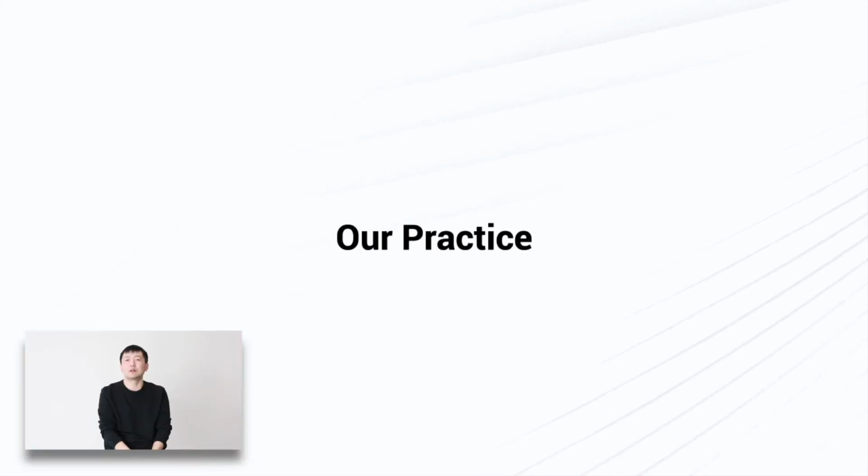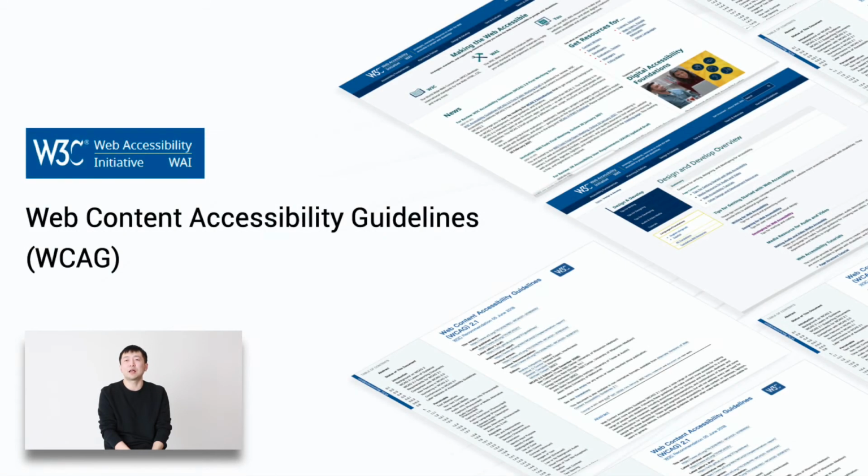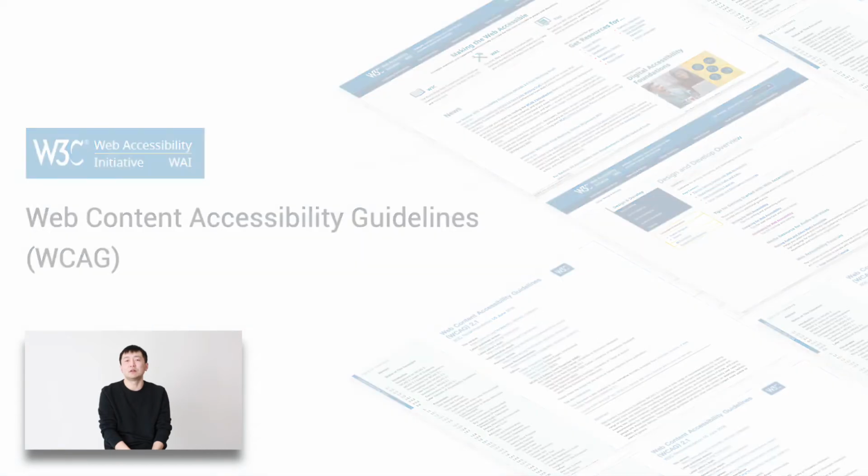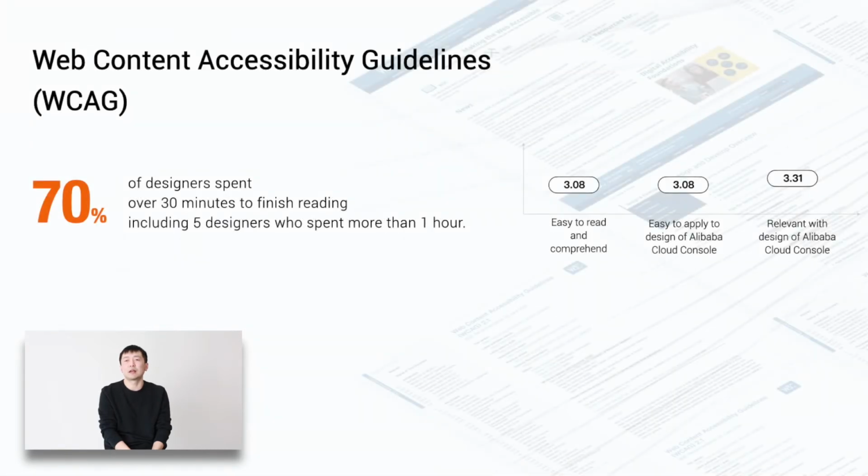With stakeholders on board, we did two things. First, we produced localized and highly usable accessibility guidelines for our designers. Through a survey on WCAG 2.1, we found that despite its authority, it appears to be unclear and less relevant. So, we did a lot of work to build a guideline that could fit our design scenarios.